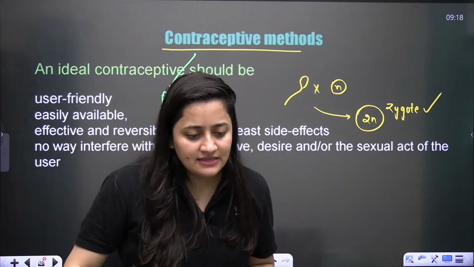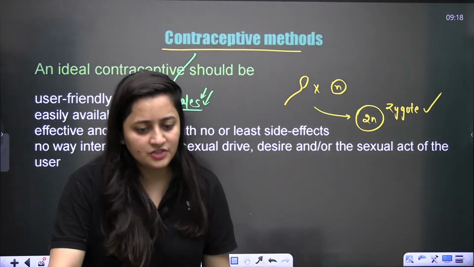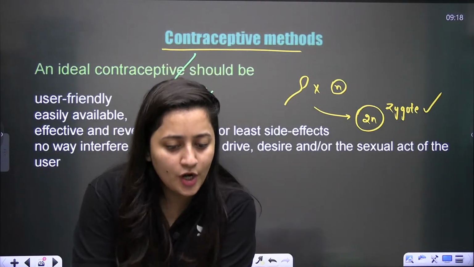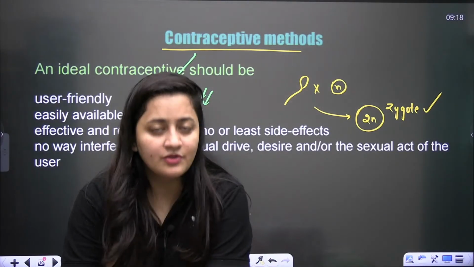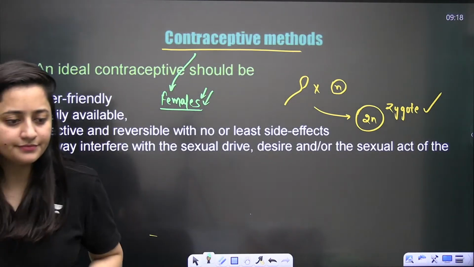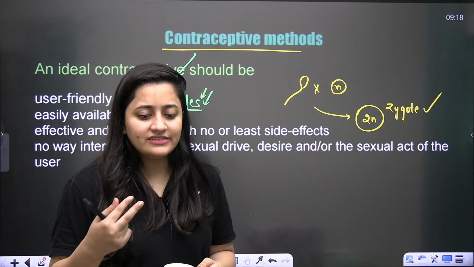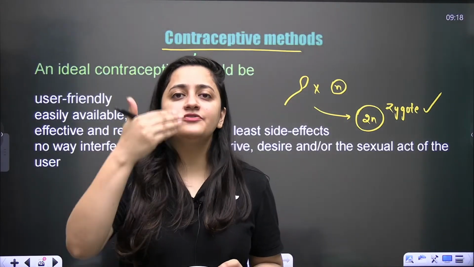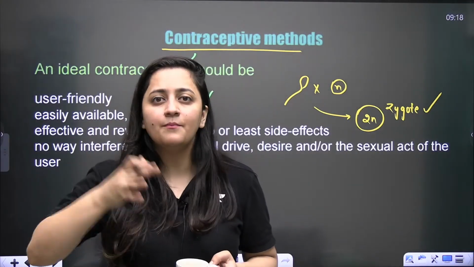So this is what the contraceptive methods are, and at different levels we can stop it. When you talk about these contraceptive methods, mostly we see that they are in the case of females, not in the case of males. Males also have contraceptive methods, but in the case of females, we have so many contraceptive devices. Can you tell me the reason? Why in the case of females, we have more contraceptive devices in comparison to the male?